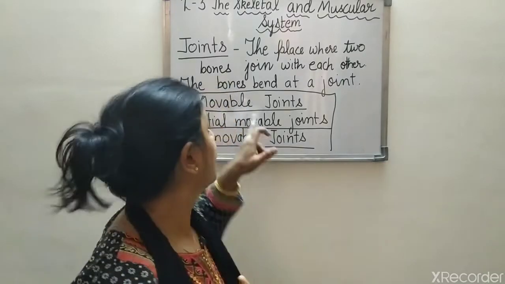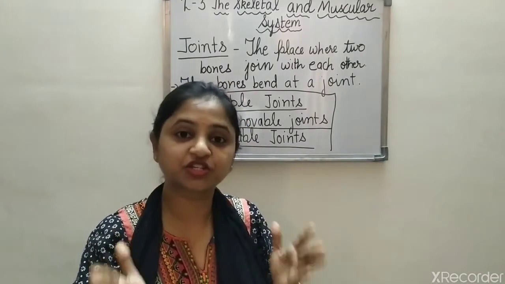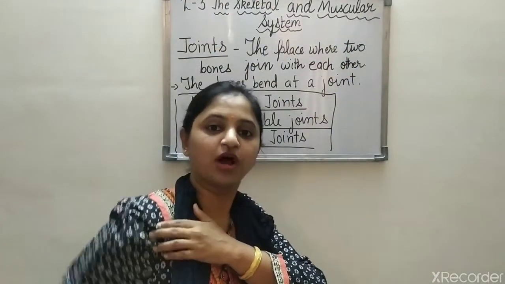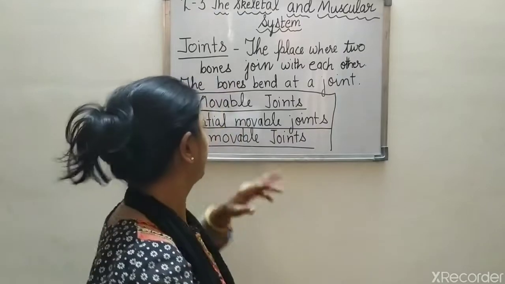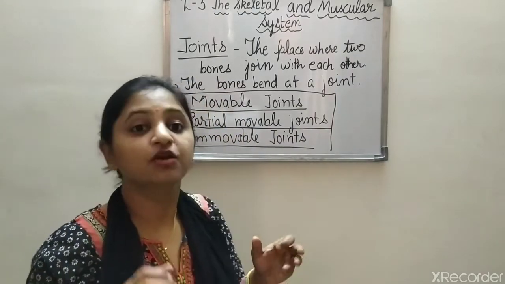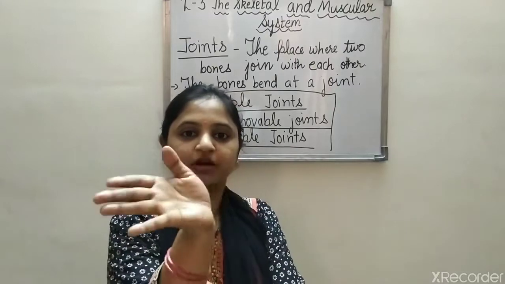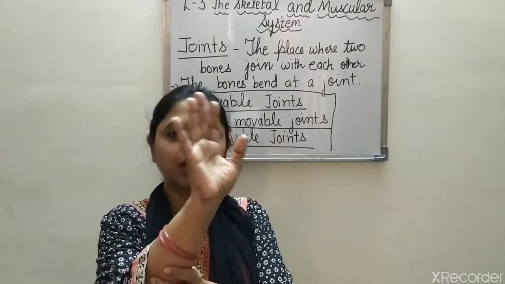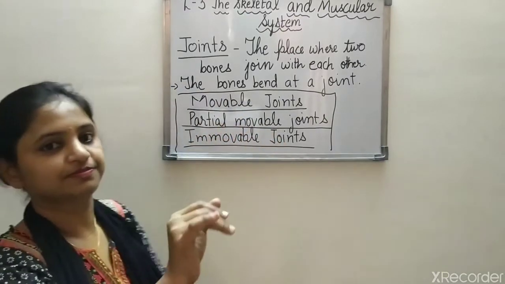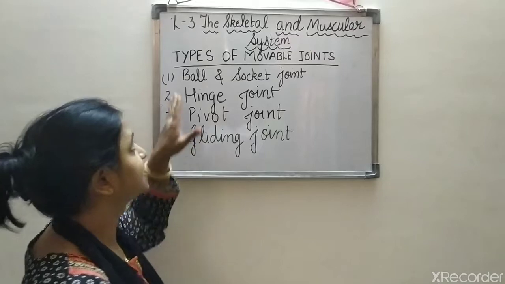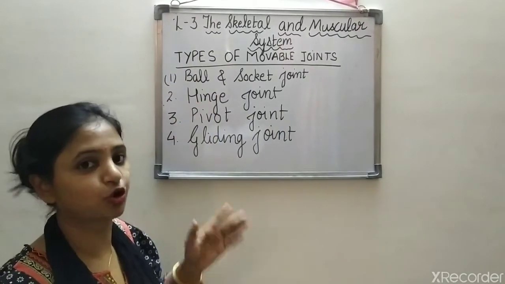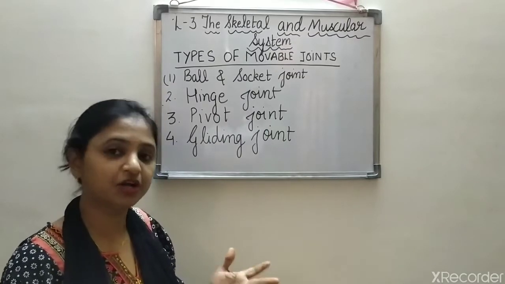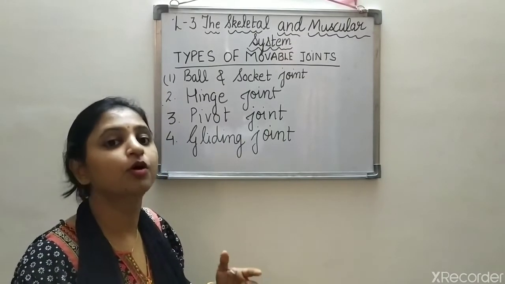Am I clear? Movable joints are the joints which can move, like in our hand, like in our shoulder, we can move our whole hand. And partially movable joints can only partially move, like when I say bye to you. Our hand will move from this direction to this, not more than this. As I have told you, mostly movable joints are present in our body. Some of them are partially movable, some show most movement.